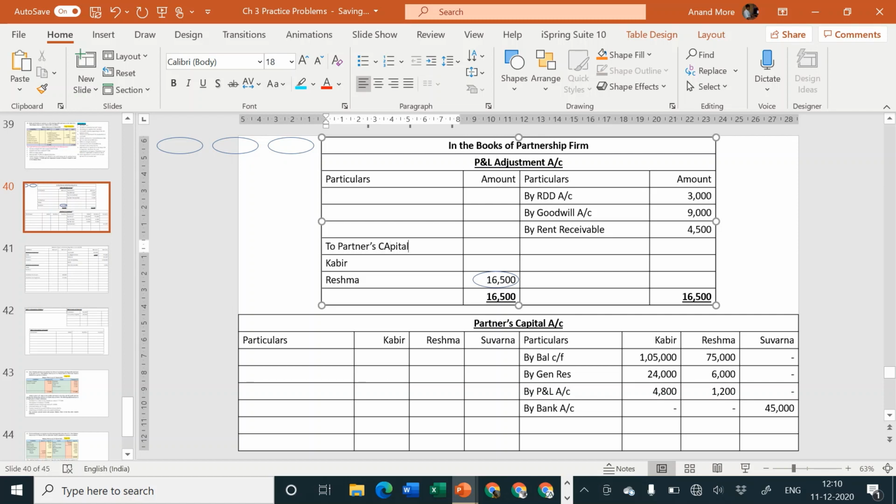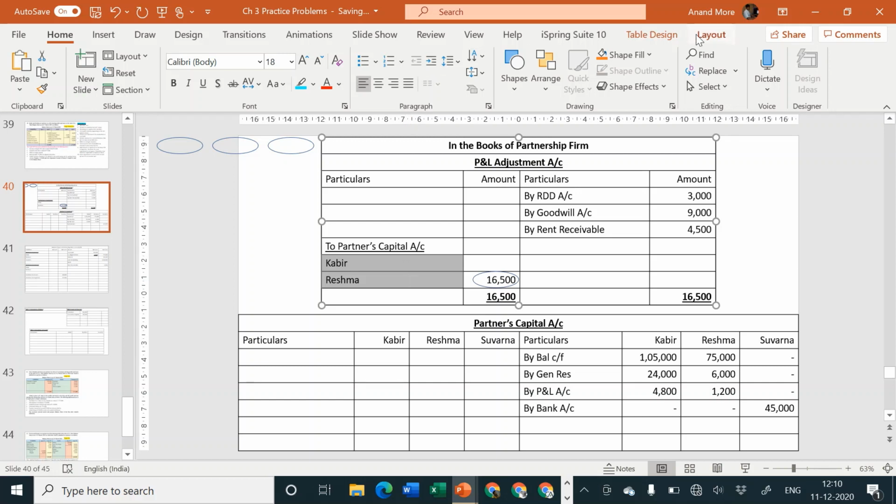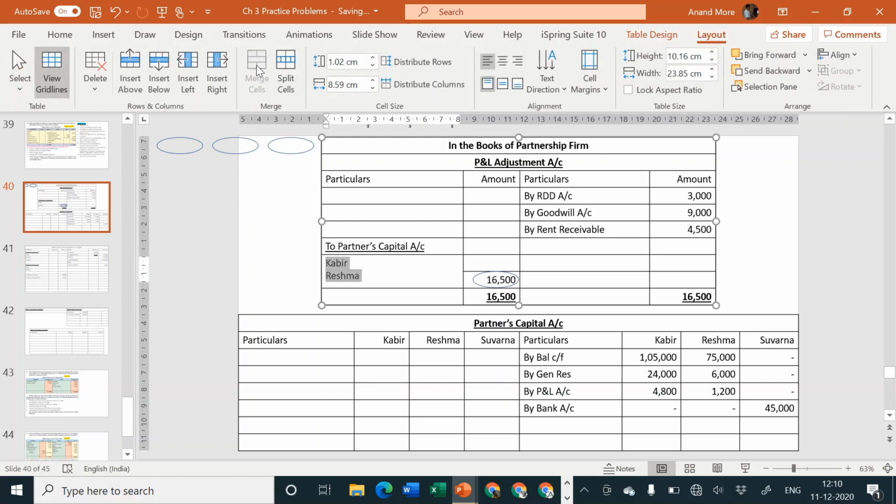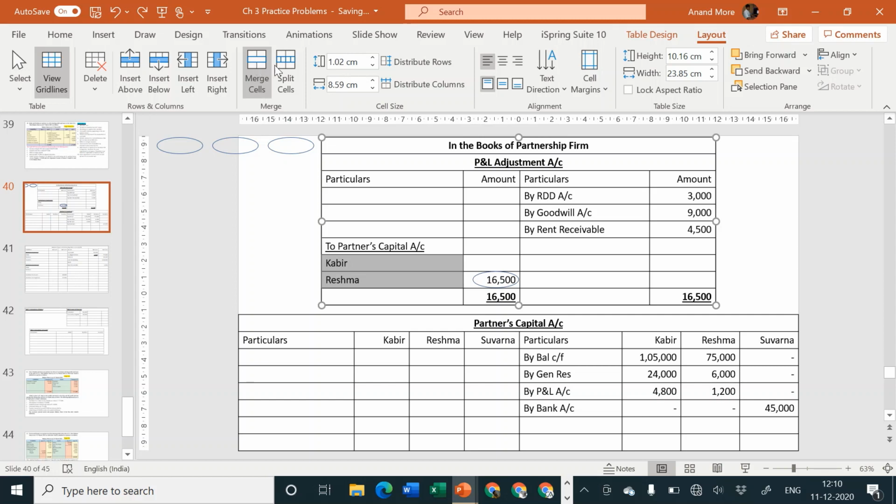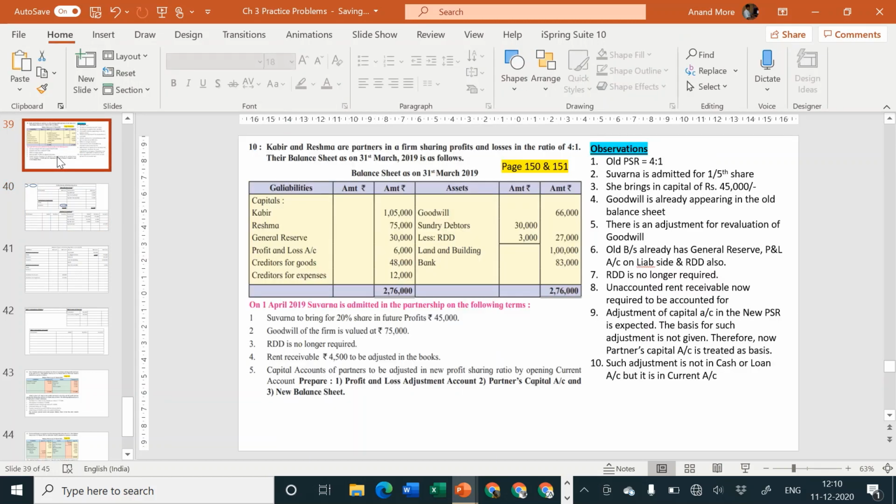Those are small mistakes which can happen in exam. Be clear, revaluation profit or loss is always transferred to old partners capital account in their old profit sharing ratio. Once it is clear in your mind, you may not make any mistake. Okay, great. And their old profit sharing ratio was how much? It was 4:1. So I'll consider 4:1.